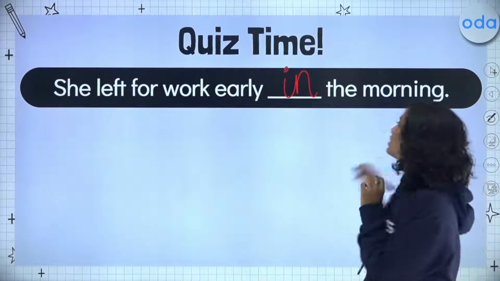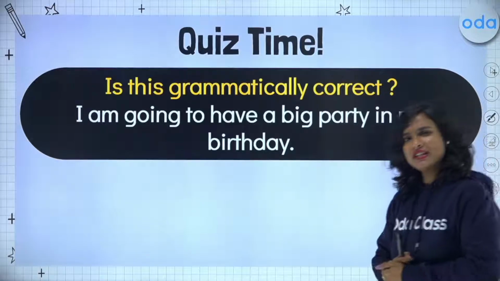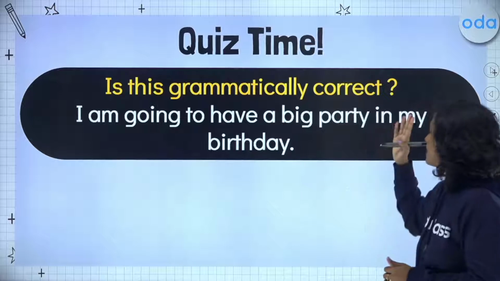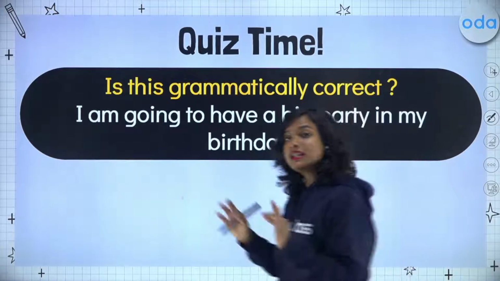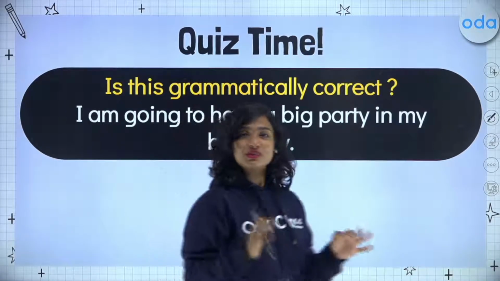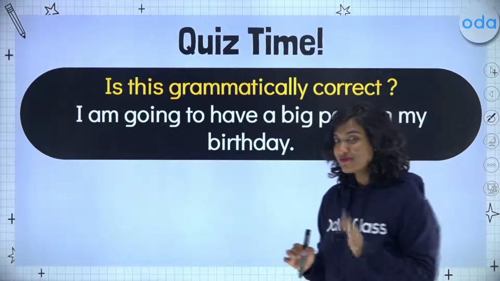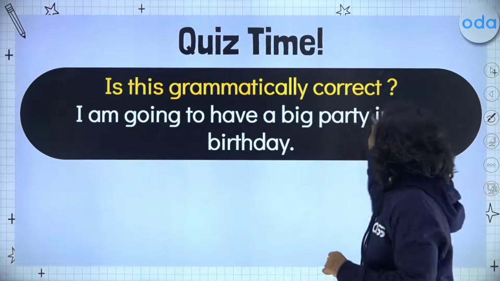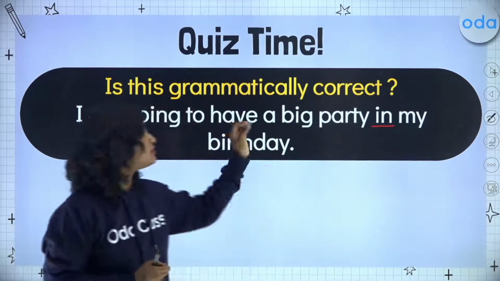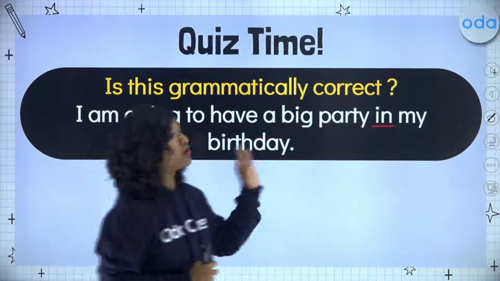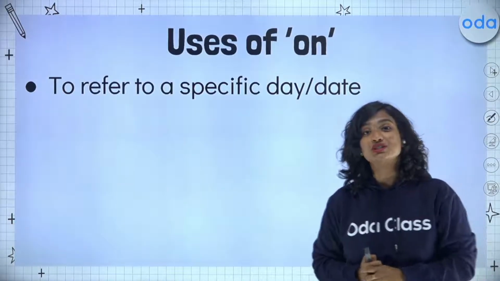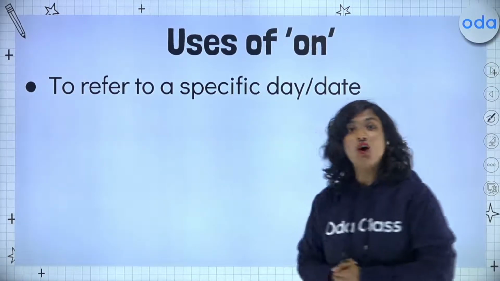Now, let's take a look at another sentence and figure out if this is grammatically correct. I am going to have a big party in my birthday. What do you think, students? Do you think that this is correct? In my birthday. So, I'm sure that you are able to guess by now that we are using the incorrect or the wrong preposition of time here. So, let's talk about the correct preposition of time in this case, which is on.